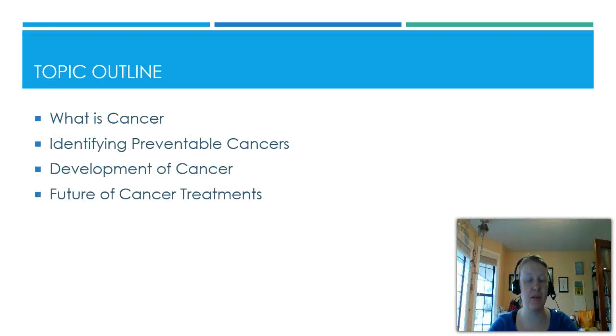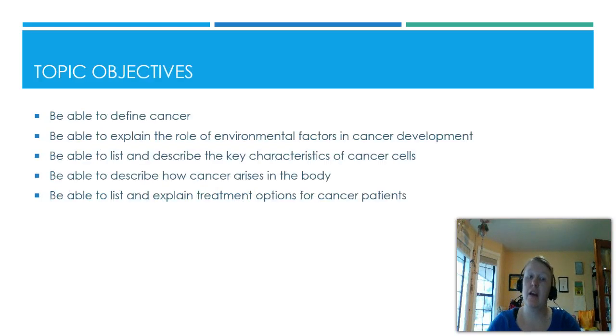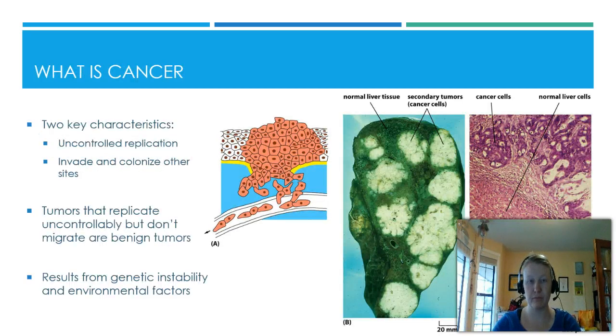So here's our topic outline. We're going to talk about what is cancer, talk about how we identify preventable cancers, talk about the development of it really quickly, and the future of cancer treatments. As always, here's your topic objectives. Please let me know if you have any questions about these before our next exam.